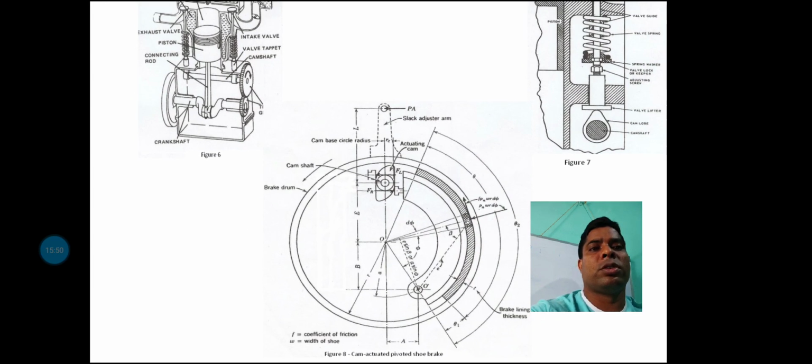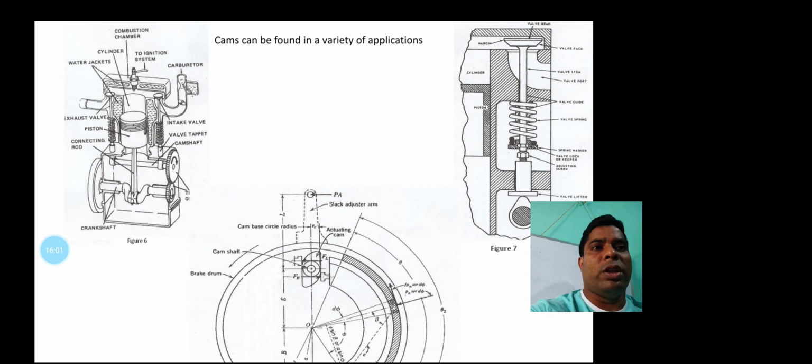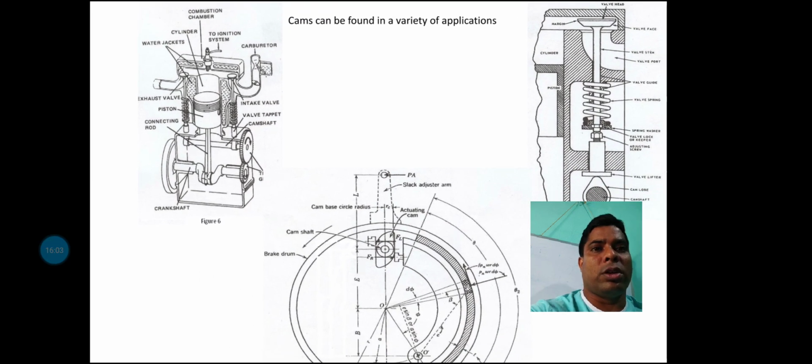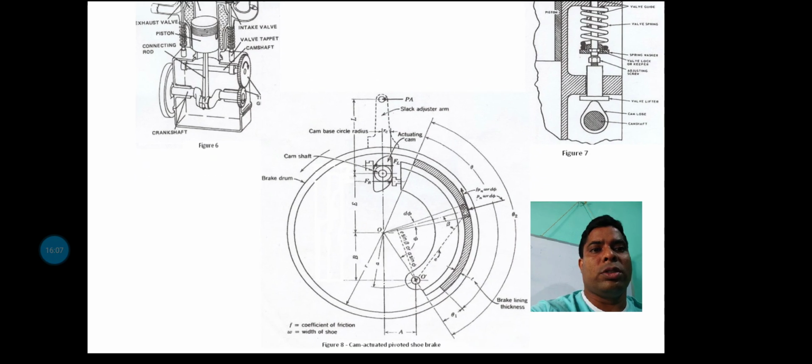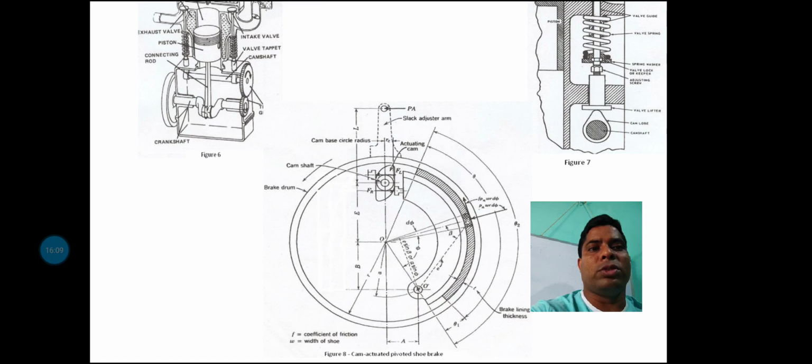Next, it is actually a valve timing diagram, and I think I already elaborately explained the SI diagram. So that's why this valve timing diagram is not necessary to explain here, because this is not an automobile subject.